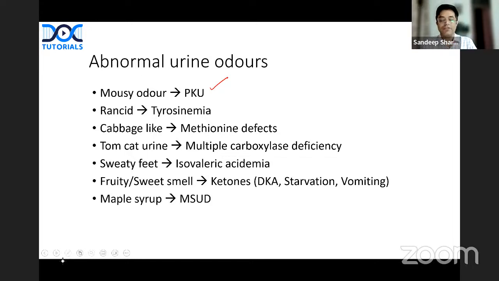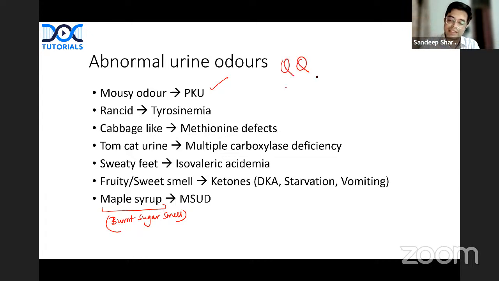Maple syrup urine odor will be seen in maple syrup urine disease. The question arises, what is maple syrup? Maple syrup is nothing but a burnt sugar smell. If you burn sugar, the smell that comes is called maple syrup. So a burnt sugar smell is what is seen in maple syrup urine disease. So this is another important area. Two questions on this have been asked in the FMG exam. It is important for NEET PG NExT also, but FMG students, please write it down. Please add it to your notes for last minute revision.